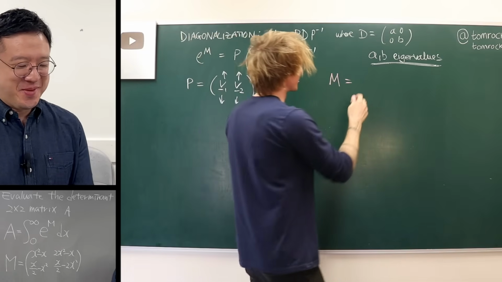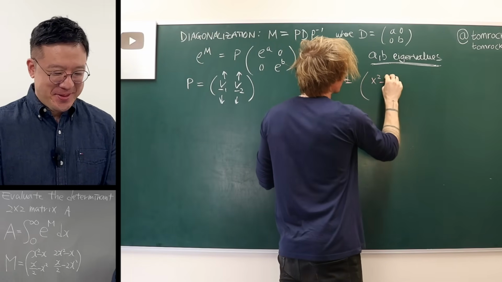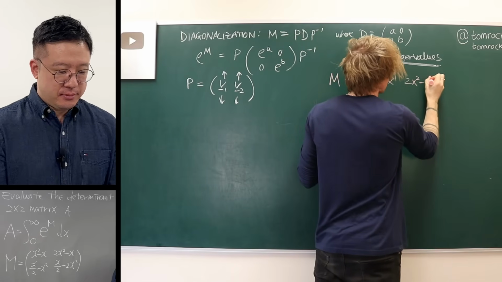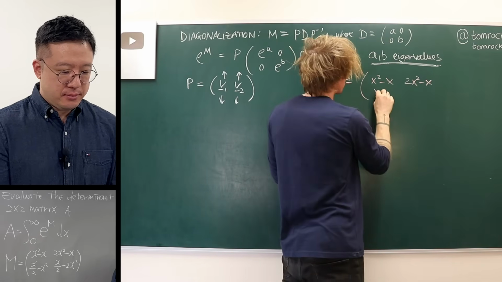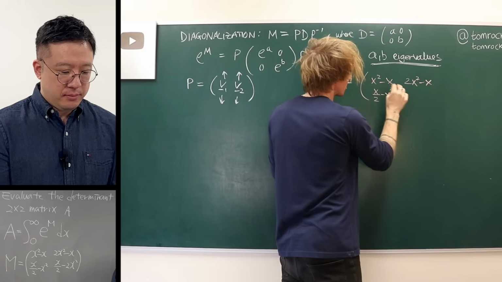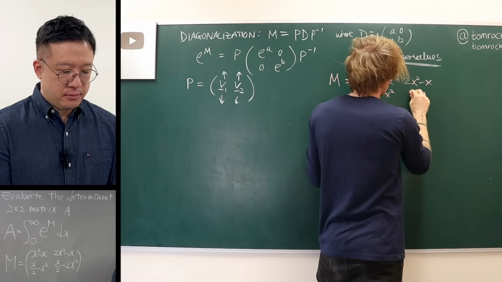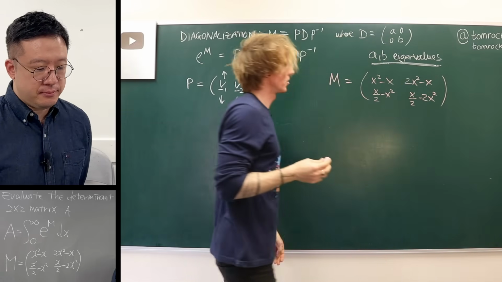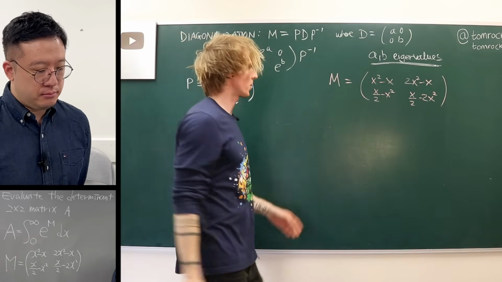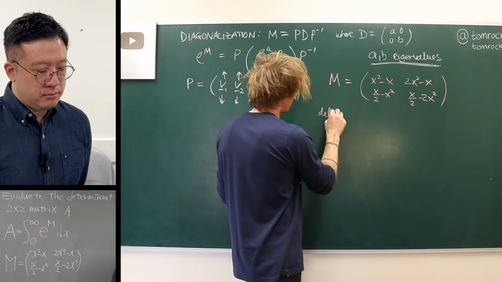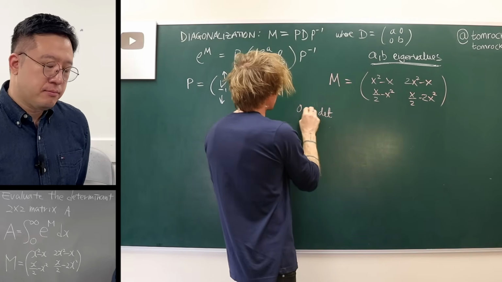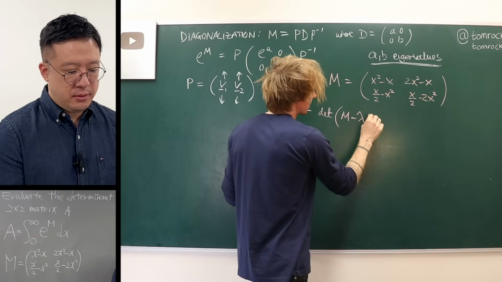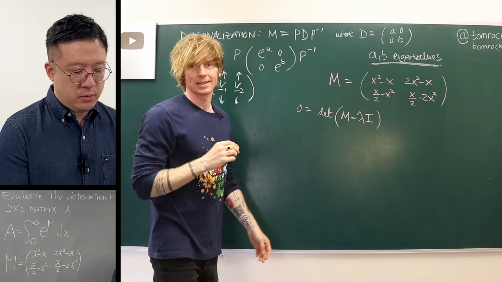So I actually now need to use the form of the matrix M. So M is equal to x squared minus x, 2x squared minus x over 2 minus x squared, and x over 2 minus 2x squared. Okay, so in order to solve for the eigenvalues, we of course solve the characteristic polynomial, which says that 0 is equal to the determinant of M minus lambda times the identity.